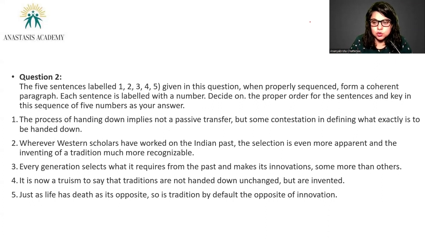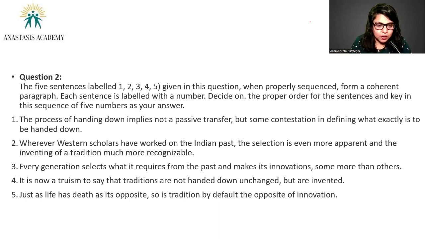So the second question is talking about traditions. We still have 5 sentences to go, but thankfully these sentences are not as long as the one that we had previously attempted. So let's read the questions one by one. The process of handing down implies not a passive transfer, but some contestation in defining what exactly is to be handed down. So the author is saying that when you hand down something, it is not just a passive transfer, that you have taken something and you are giving it away to somebody else, but it is more of a contestation in defining what exactly is to be handed down. So a person reflects on what exactly needs to be handed down.